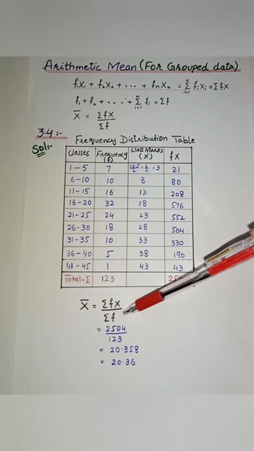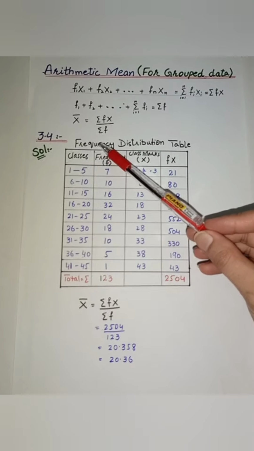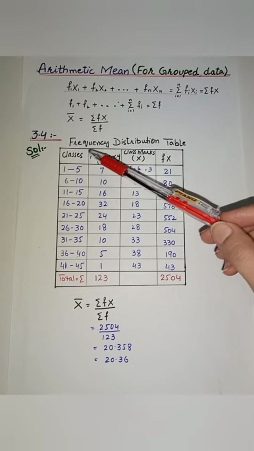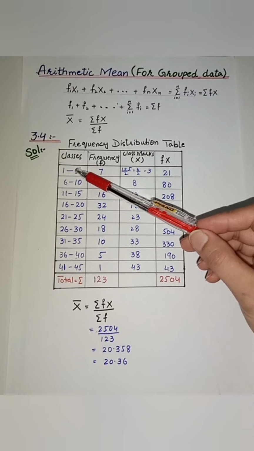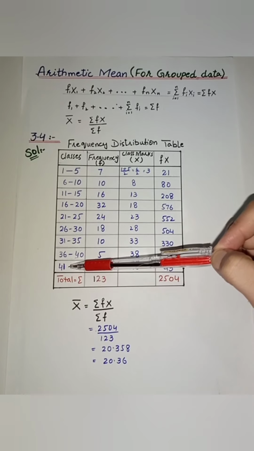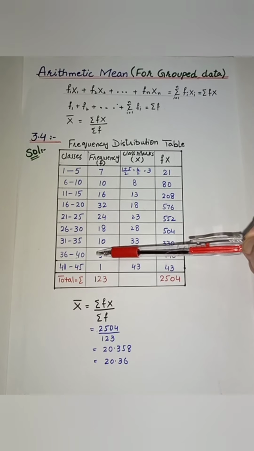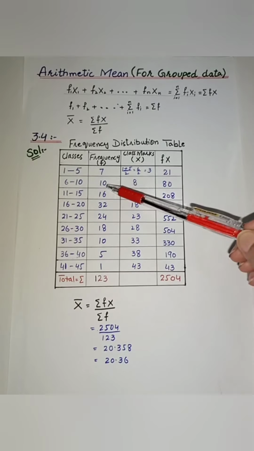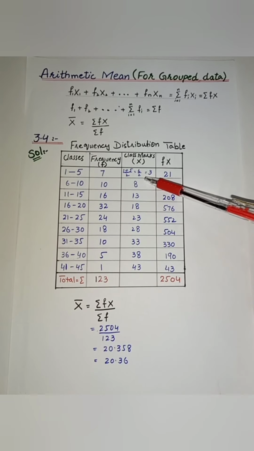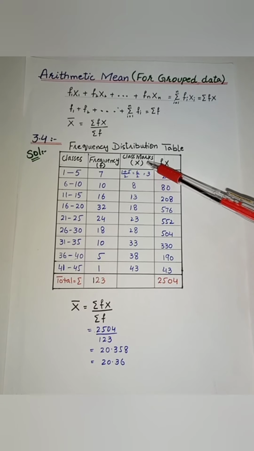Now, to find the arithmetic mean for grouped data, first of all we construct a frequency distribution table. In this table, the first column is the class interval that is given in our question, and then their corresponding frequencies. First of all, we make the next column, which is class marks.